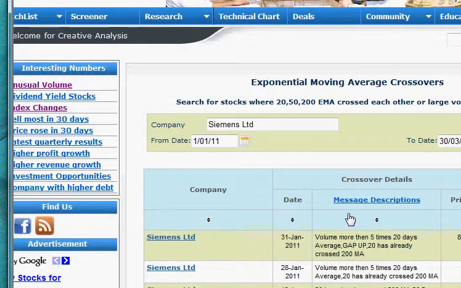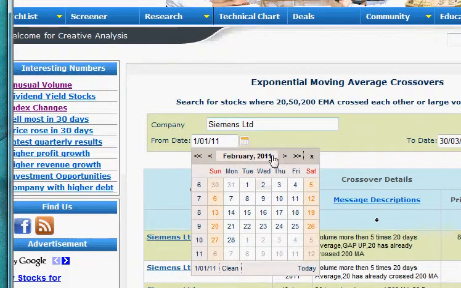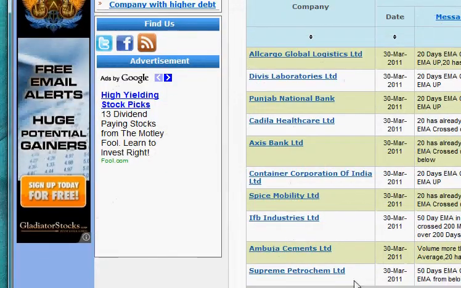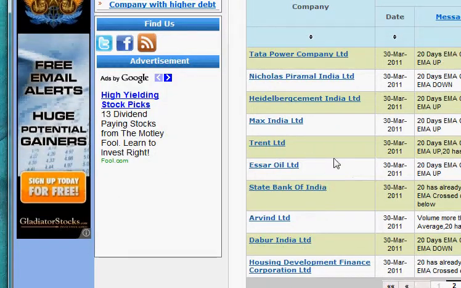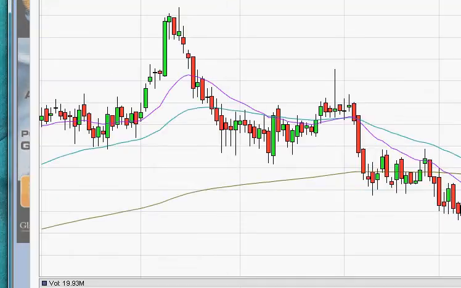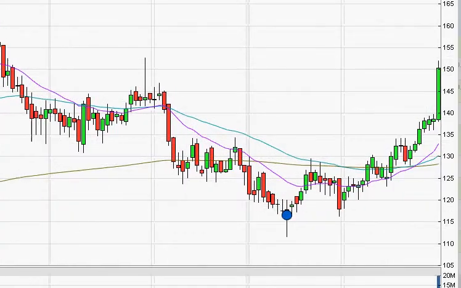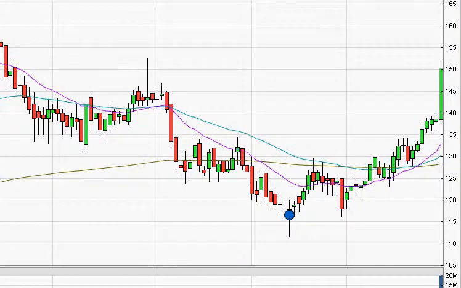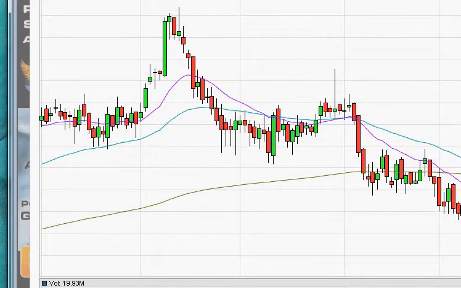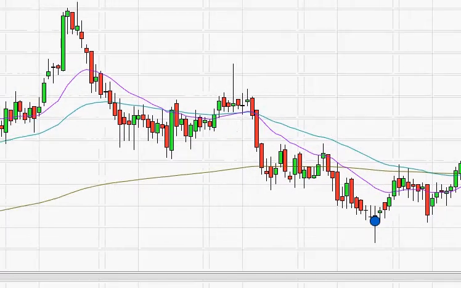Okay, now let's take one more example with the volume we saw today, which is 30th March. We saw Ambuja Cement. It is showing that there is a large volume which we observed on the 30th. So that's what it is telling in the volume signal.